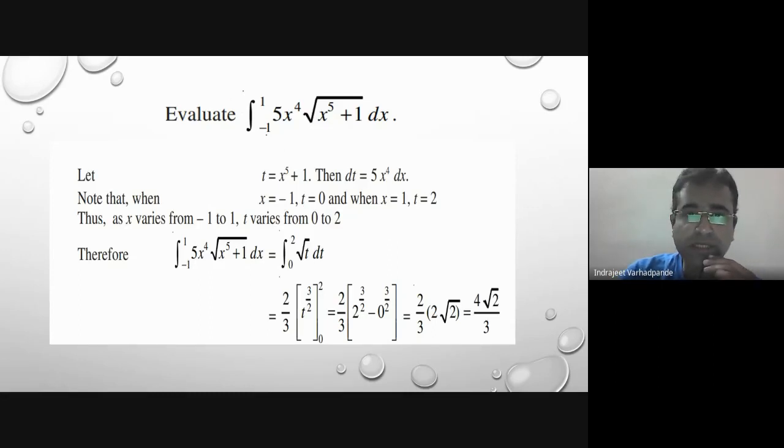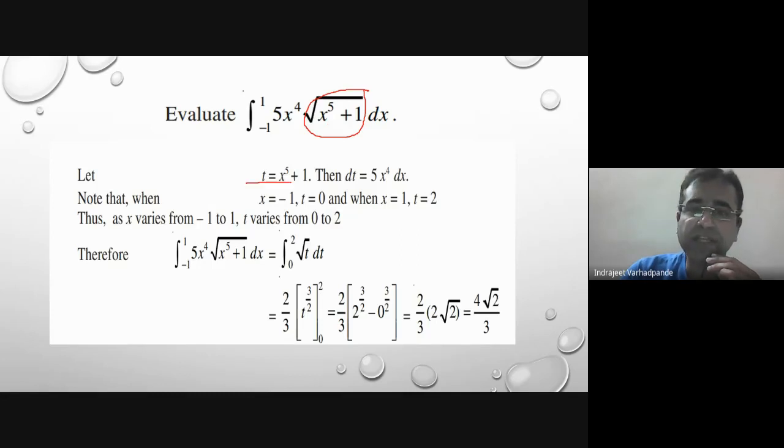The question here is the integral from minus 1 to 1 of 5x to the power 4 under root of x to the power 5 plus 1, dx. Looking at the question, the question itself gives us the hint that this under root has to be removed, and this particular quantity has to be simplified.